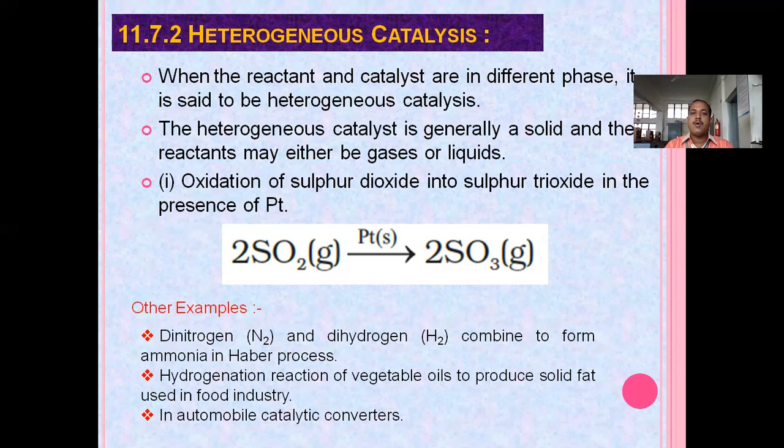Hydrogenation of vegetable oils to produce solid fat used in the food industry is also a most important example. And in automobiles, the catalytic converter. So with these examples, reactant and catalyst are present in different phases.